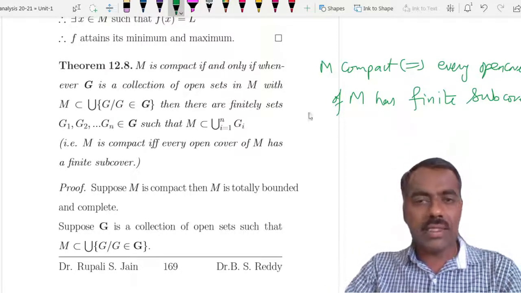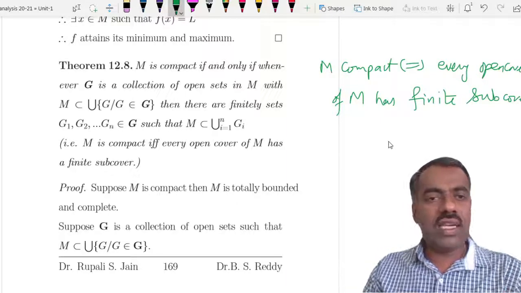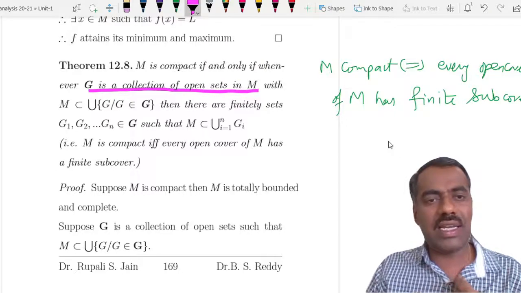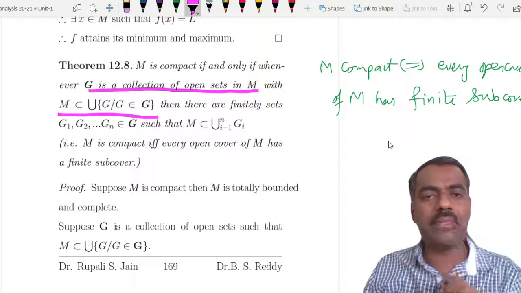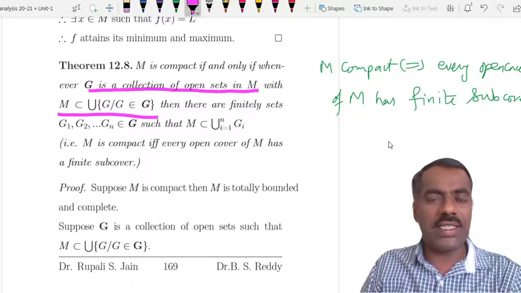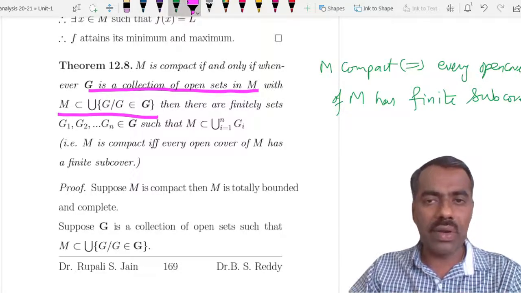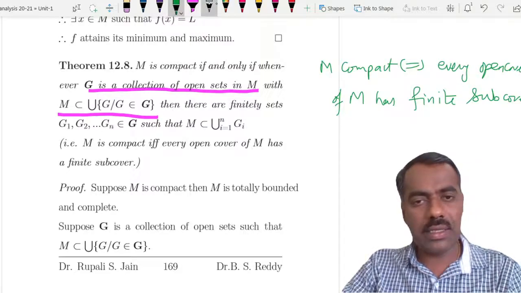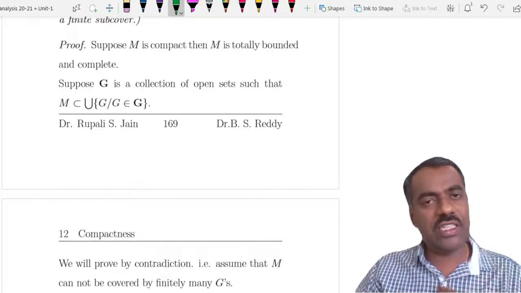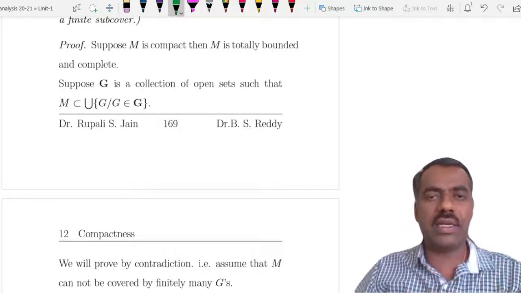What is the meaning of that? It means if G is a collection of open sets in M such that the union covers M, then there are finitely many elements from G which cover M. How we can prove this is again not at all difficult. It all follows by definitions and the properties of previous statements.